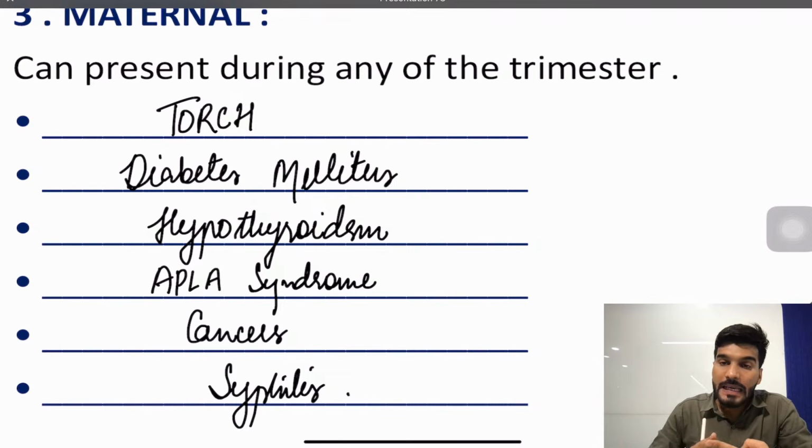The main questions that will come from abortion are either the presentation of a type of abortion and its management, or anatomical causes and their management, or the MTP, medical termination of pregnancy: drugs, dosage, and the time. These are very important questions that can come from abortion.